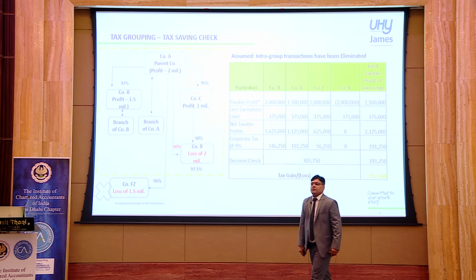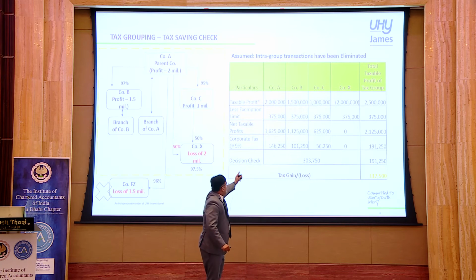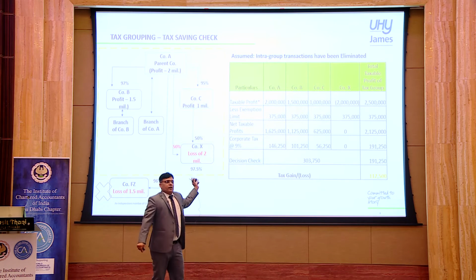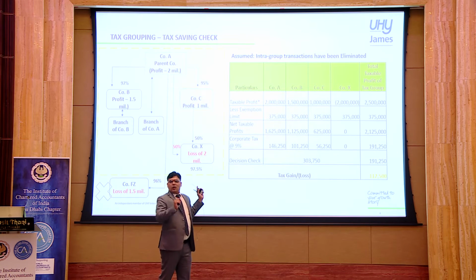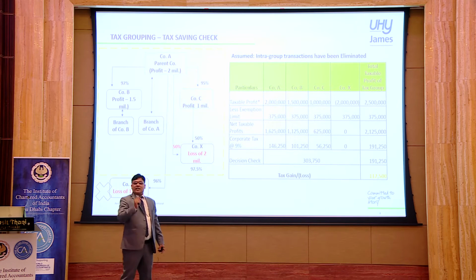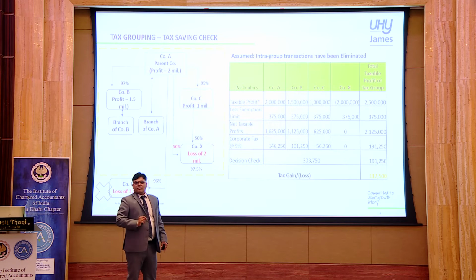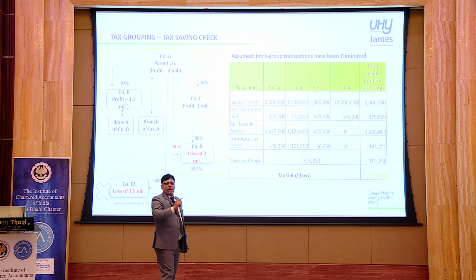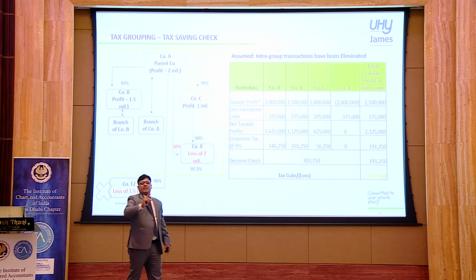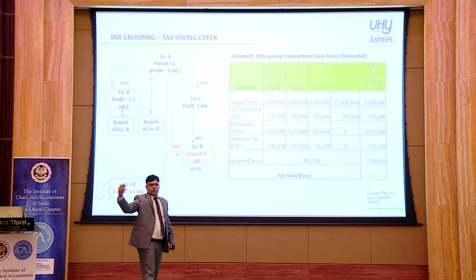Yes, we can create it, but what's the benefit I am getting out of it? You can see the calculation. It says that involving a loss-making entity, tax losses within a tax group are allowed to be set off in the same year without any condition. If we check the group set-off provision, it says only 75% of the income can be adjusted and the rest should be carried forward.